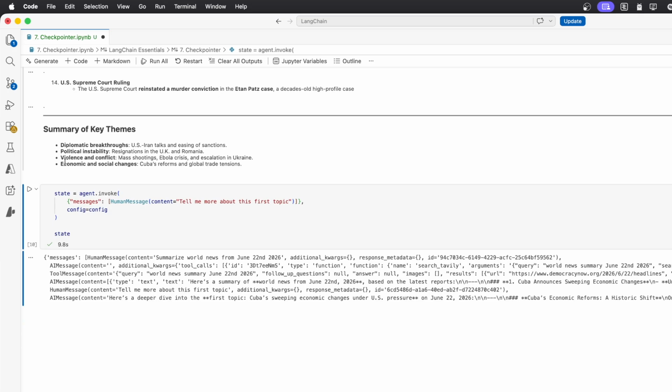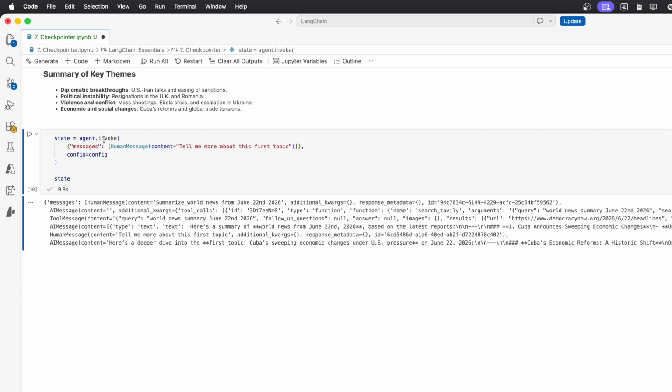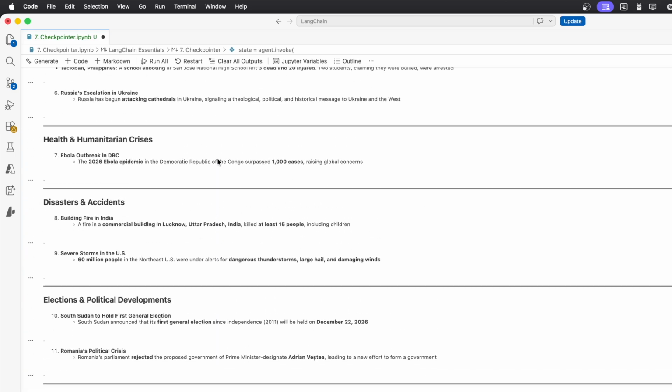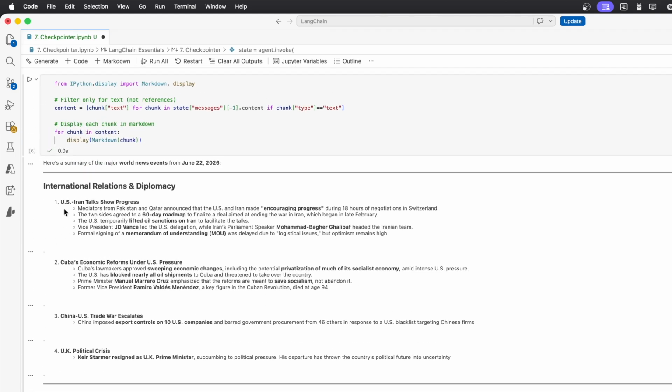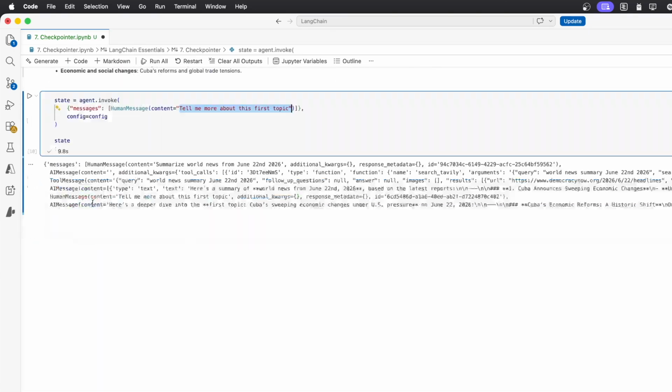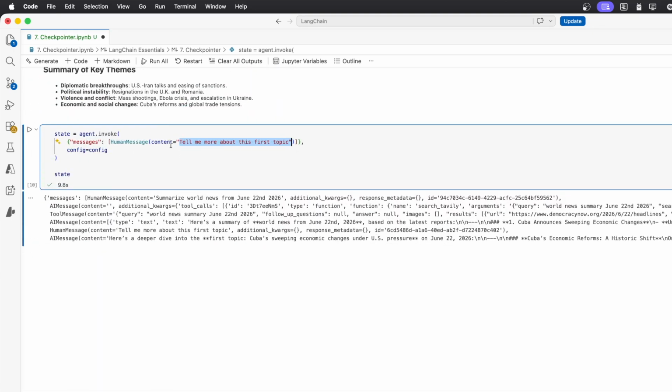Now we want to test if really we are able to continue a conversation. So I will reinvoke the agent, and this time I'm still passing the configuration with the same thread ID because I want to continue the same conversation. And I'm asking something that implies that it needs to know about the first question that we asked, or it needs to have access to the answer it produced for us, because I'm asking to tell me more about the first topic. So what is the first topic in that case? This is US-Iran. So if it understands this question, it means that it has access to the context from the conversation before.